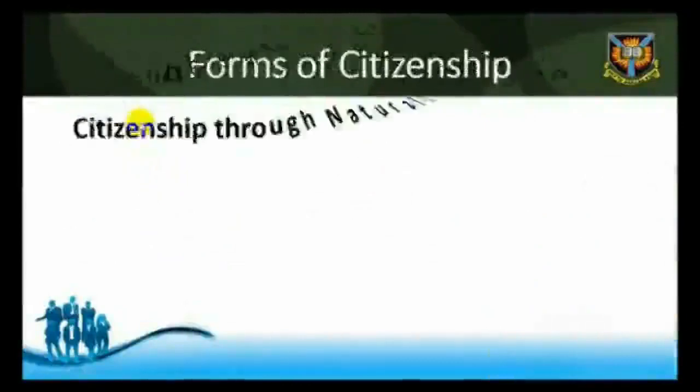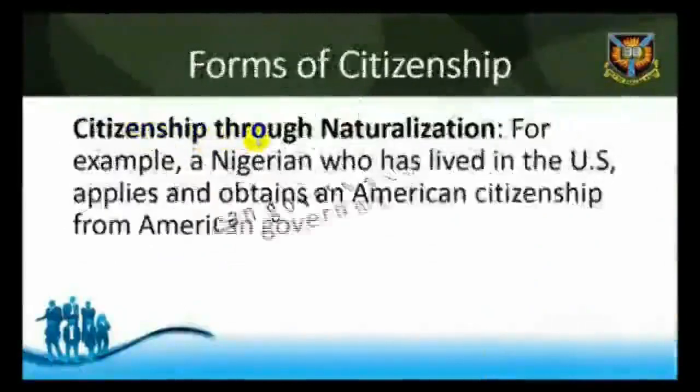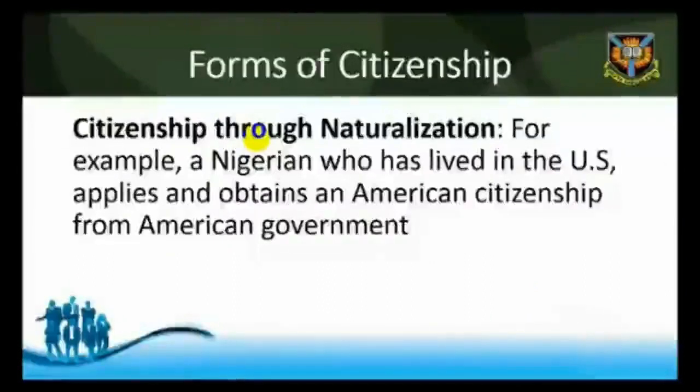Citizenship through naturalization is expressed when a person who has lived in a country other than his own for a certain period of time applies to the government of that country for citizenship. When the government grants him or her the citizenship of that country, that means that the person has naturalized himself or herself with that particular country.